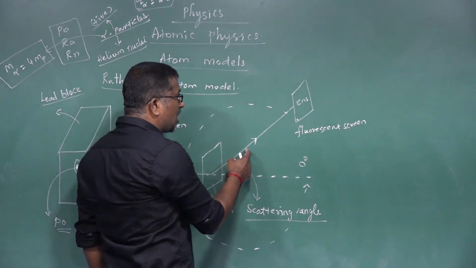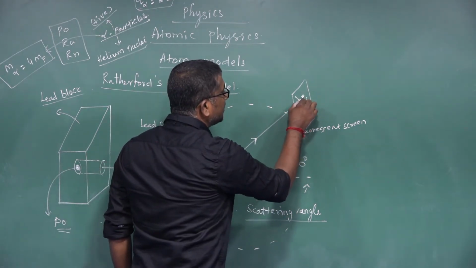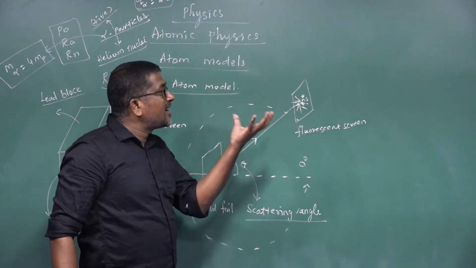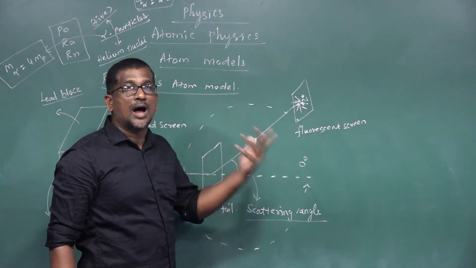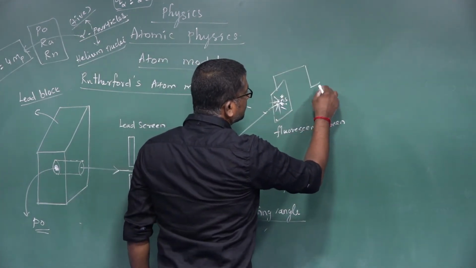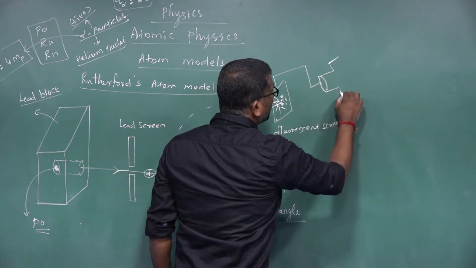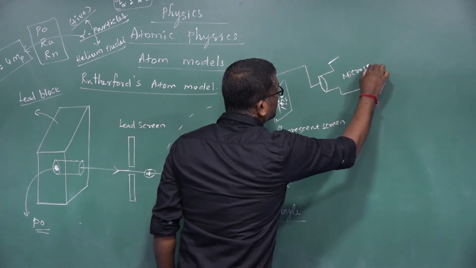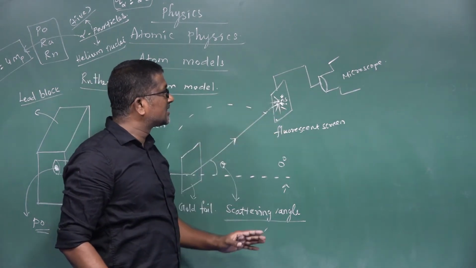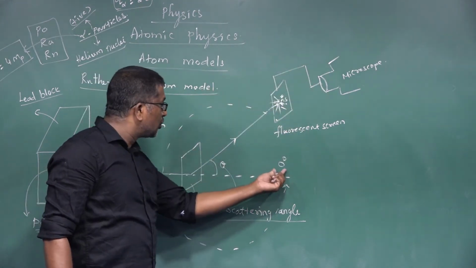Whenever an alpha particle strikes the screen, a tiny flash of light is produced on it. It can be seen with the help of a low power microscope, and this arrangement can be rotated from 0 degree to 180 degree.